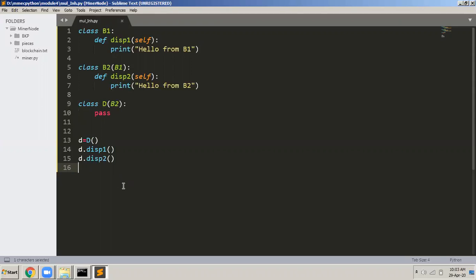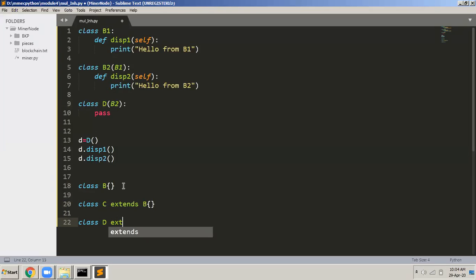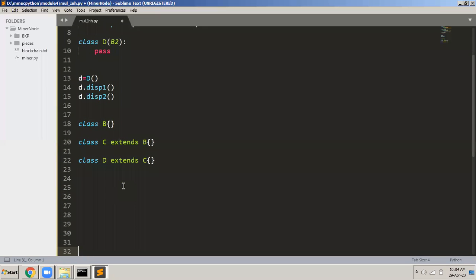This is possible in Java. So in Java, you can define a class called B, then define one more class called C, which extends B, and then define one more class D, which extends C. So finally, D will have all the properties of C also, and all the properties of B also.